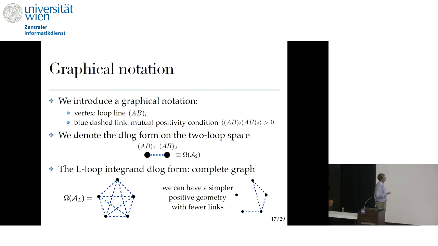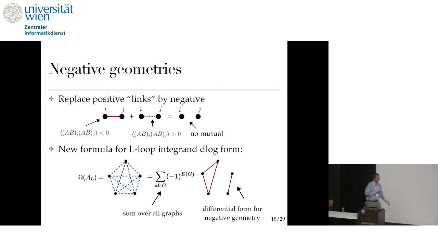So if I draw a picture like that, this is exactly what gives us the Amplituhedron geometry for the L-loop integrand. But there can be some other geometry, which is a perfectly fine geometric space with its own differential form, which is not an amplitude. The Amplituhedron, which reproduces the L-loop integrand, corresponds to a completely connected graph. Now, we replace the positive link by the negative link.